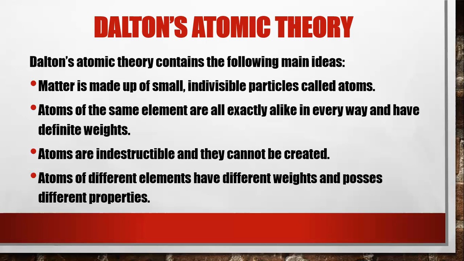The third idea that was proposed in Dalton's atomic theory is that atoms are indestructible and they cannot be created. The other idea is that atoms of different elements have different weights and they possess different properties.